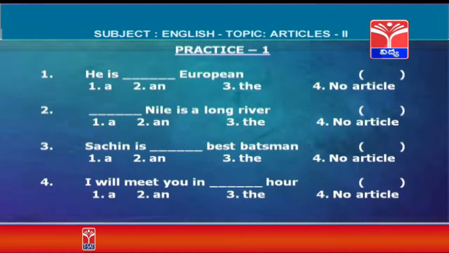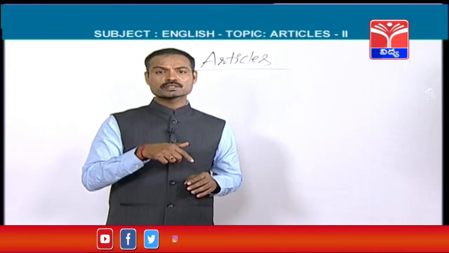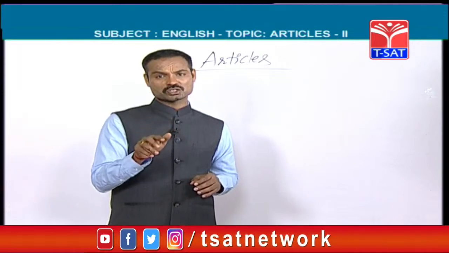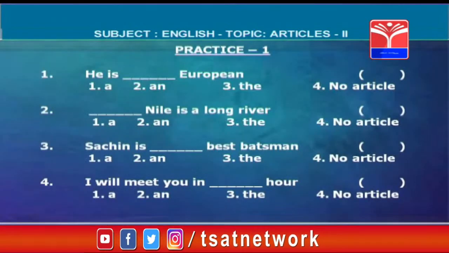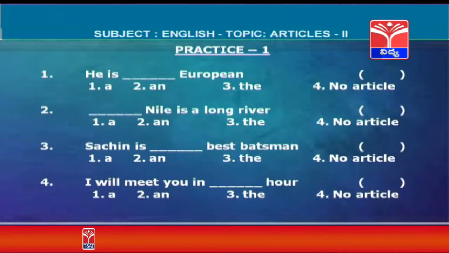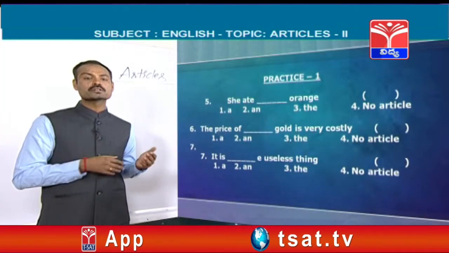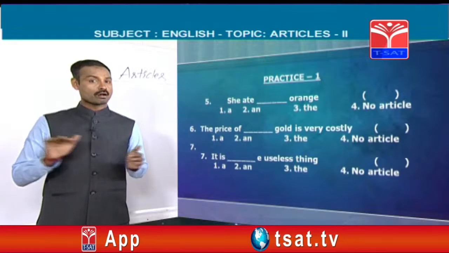Next example, I will meet you in dash hour. This word has one silent letter. H is a silent letter here. We should not pronounce it, so we have to delete this H. We pronounce it as our, so it's giving a vowel sound. So here the answer is an. The next example is she ate dash orange.